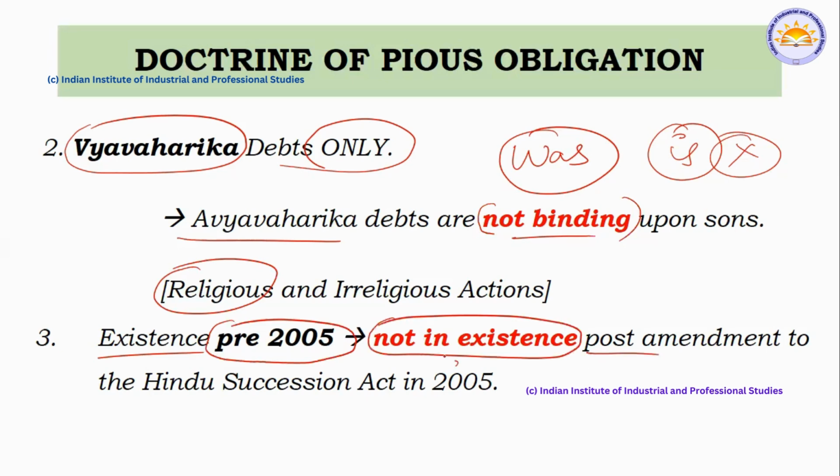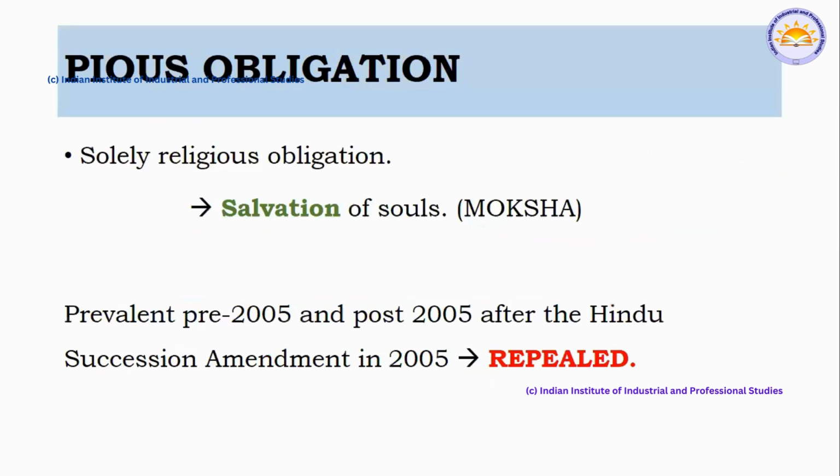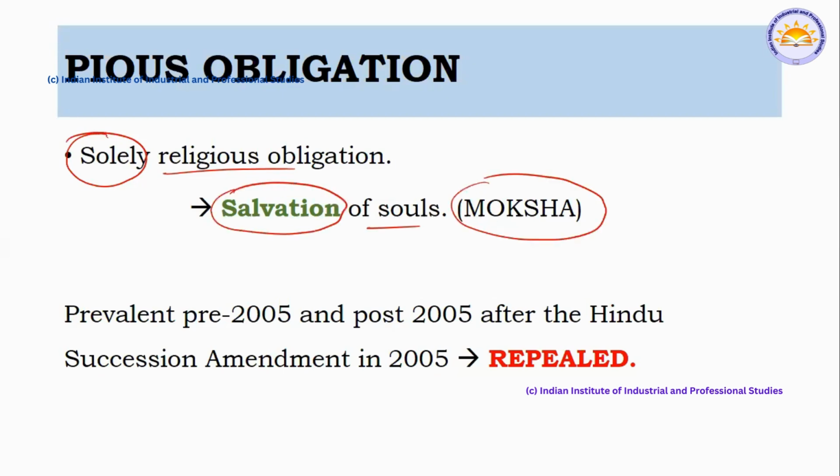If you are asked about the 2005 amendment of the Hindu Succession Act, you have to mention pious obligation also. Next, pious obligation was a religious obligation for the salvation of the soul, that is moksha. It was believed by the people that if the debts are not cleared, then that person after his death will not attain moksha. That is the reason this concept existed, and it was repealed in 2005.